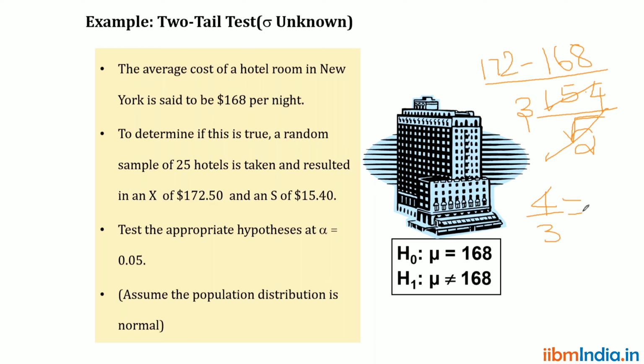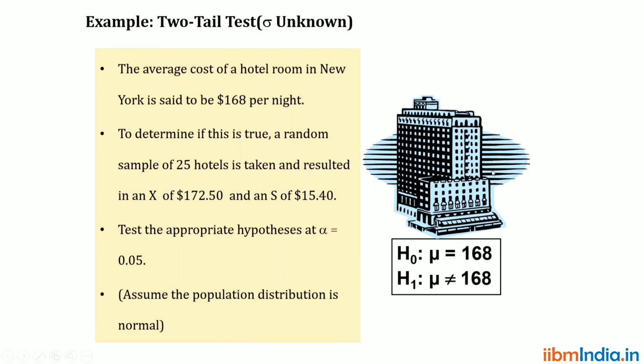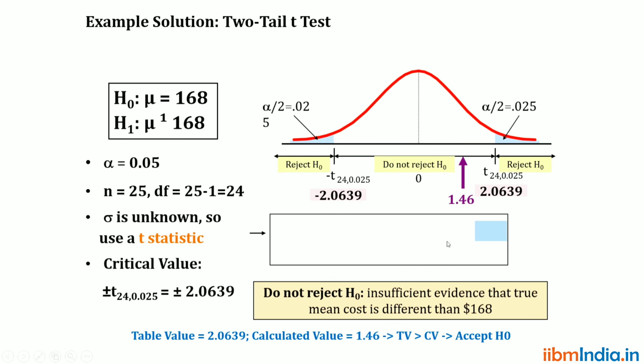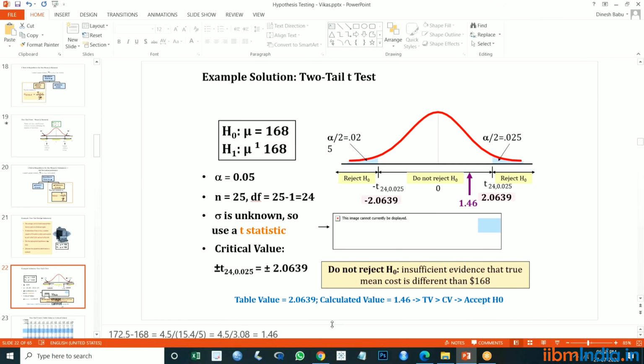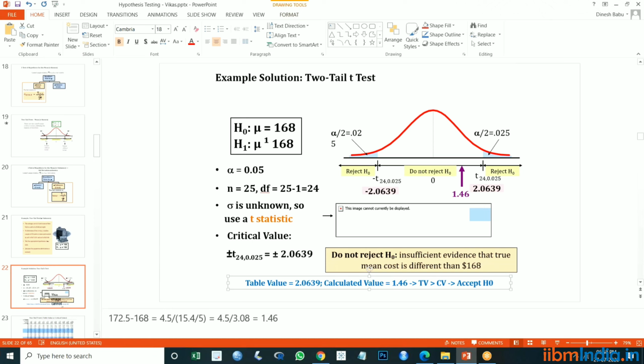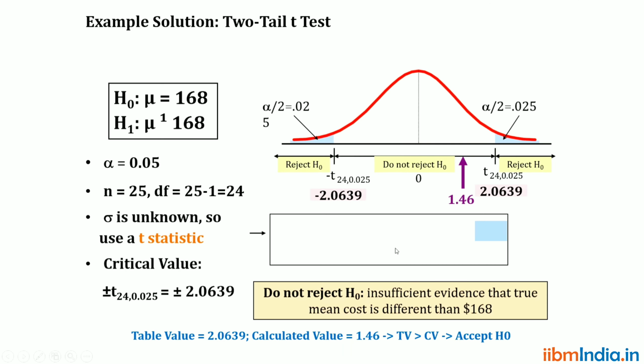By applying the formula, we get 1.46 as the calculated value. That is the fourth step.